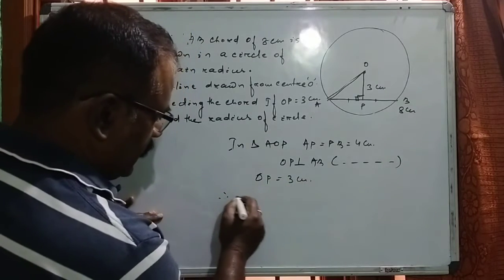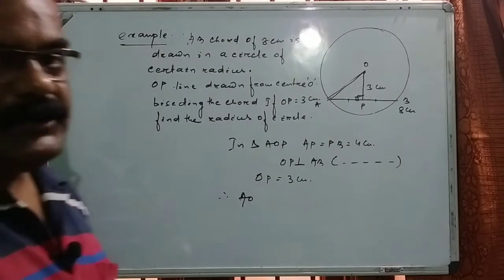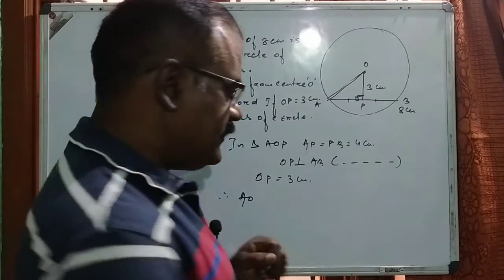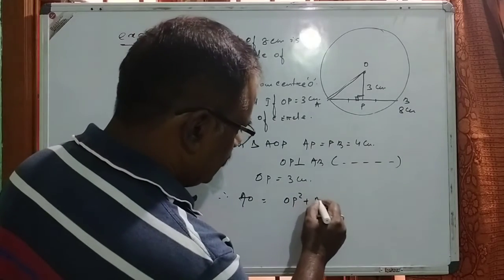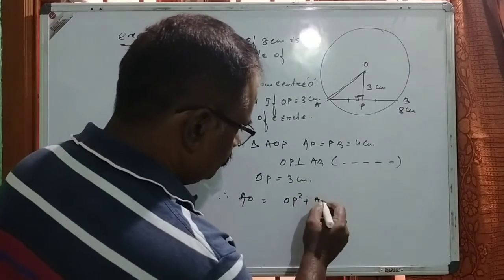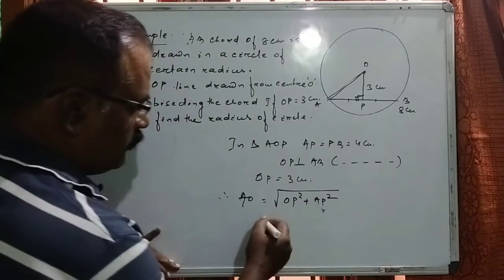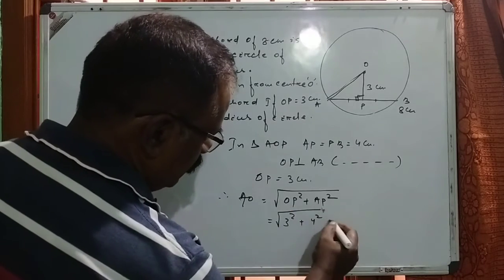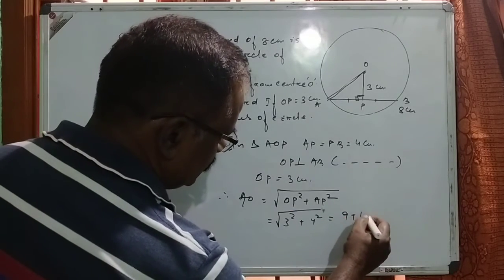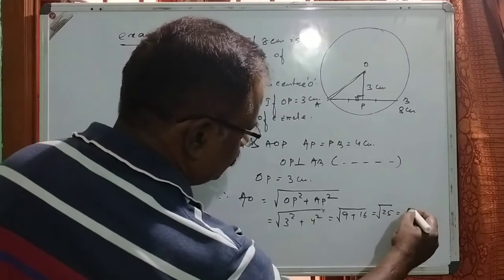So now AO, the radius, can be found by using the Pythagoras theorem: AO is equal to the square root of OP square plus AP square, or the square root of 3 square plus 4 square, which is equal to 9 plus 16, 25, and this becomes 5 centimeters.